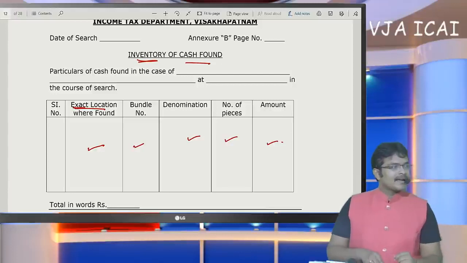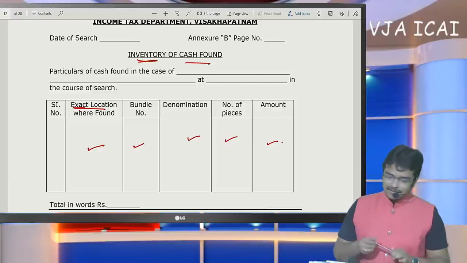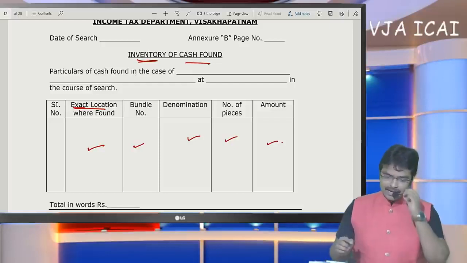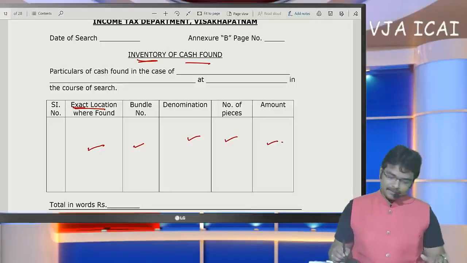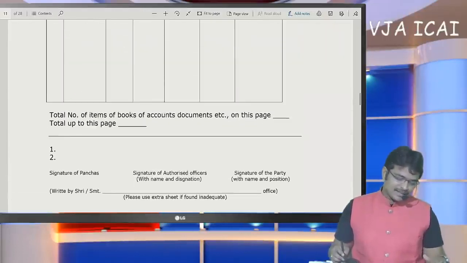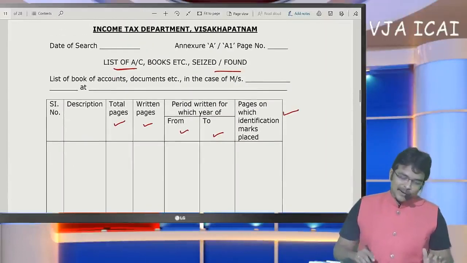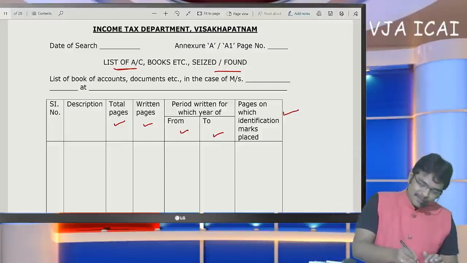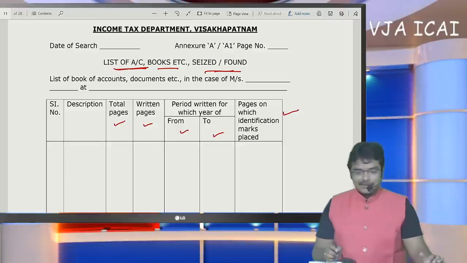Okay, coming back to our discussion here. The thing that was specified here is, in case of search assessment, first the thing to be noted here is Panchnama. So in case of Panchnama, first, initially the list of books which were seized has to be identified.